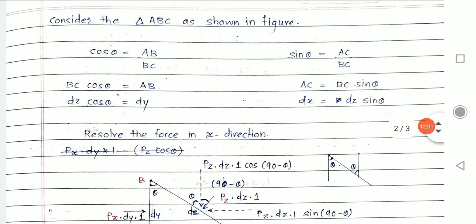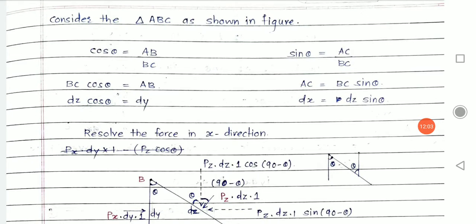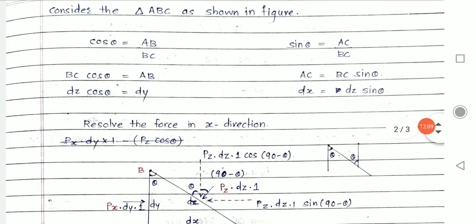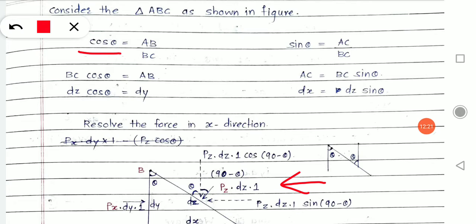Next is, consider the triangle as shown in the figure. Now that figure is below here. You can see here. This is the figure. I have considered the triangle ABC. Now, what is cos theta and sin theta in this triangle? See here carefully.